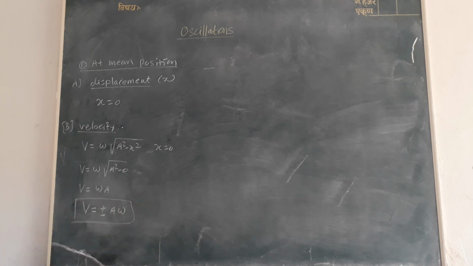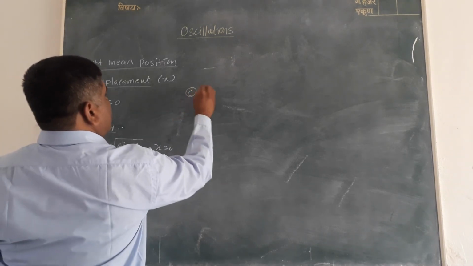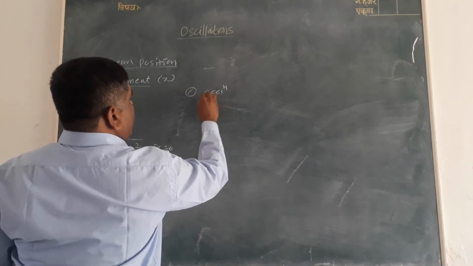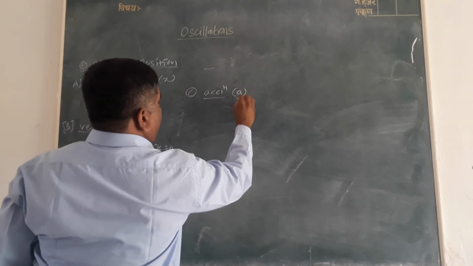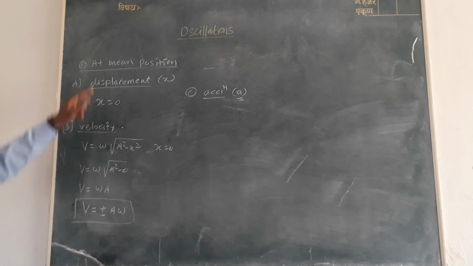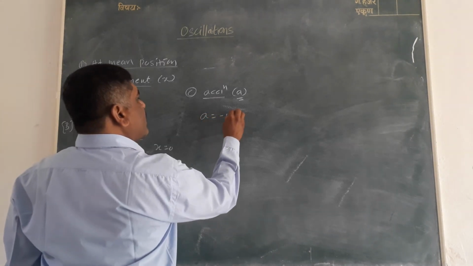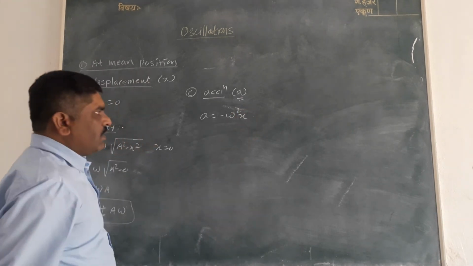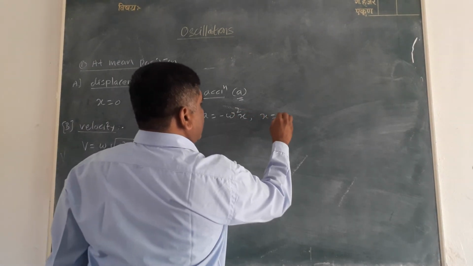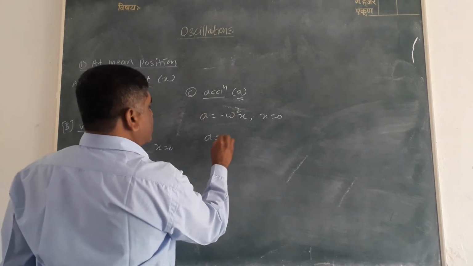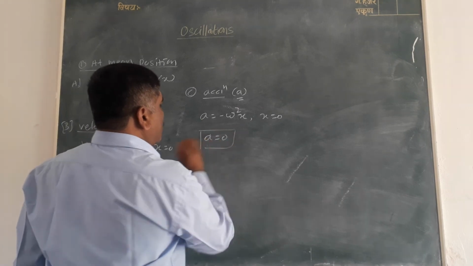This is the value of velocity at mean position. And c, that is what is the acceleration at mean position. The acceleration is equal to minus omega square x. Put x is equal to 0, therefore a is equal to 0.